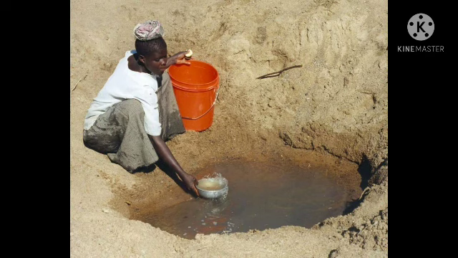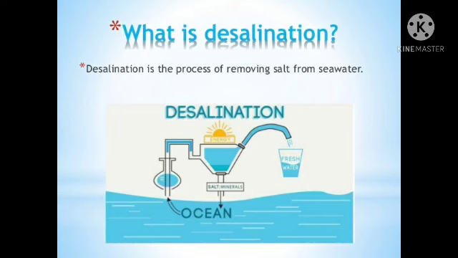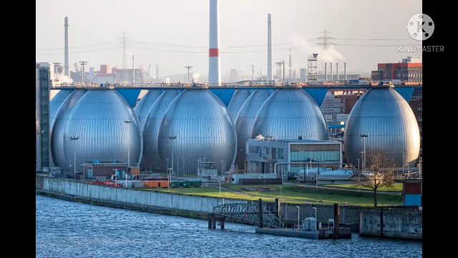How we get groundwater and surface water from rivers, lakes and all, we will use that water. In the next chapter, we will learn how water from the river reaches your home. Can you use sea water for the things you do at home? I told you most of the earth is covered with sea water. There is a process called desalination, a process for removing the salt from the sea water. If you remove the salt, that water can be used for various purposes.